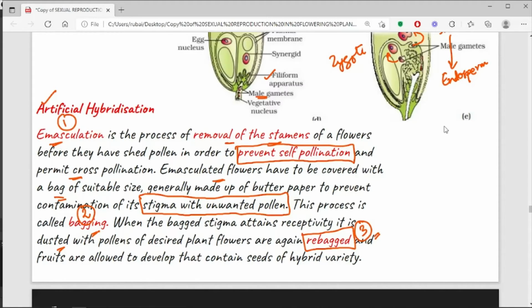So these are dusted onto the original plant and then rebagged again, and then covered up with another paper bag, so that the seeds can develop and you get your desirable hybrid.